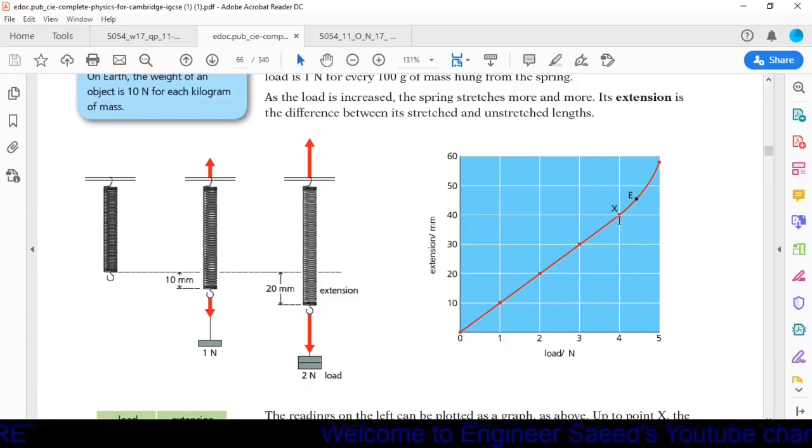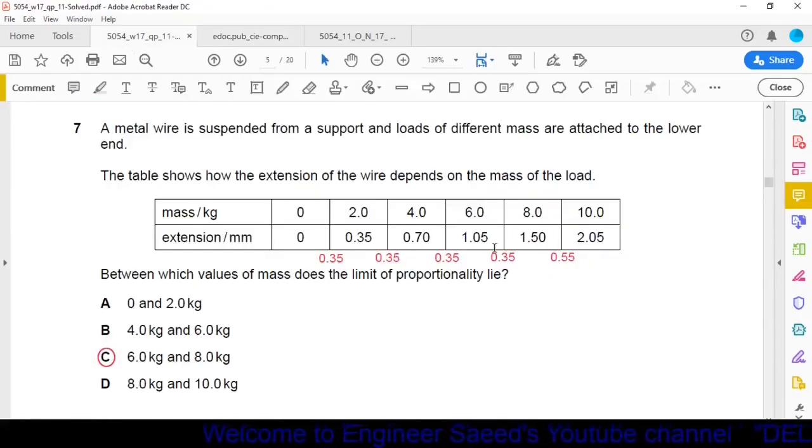After the point X, we are looking, with the increase in load, there is a rapid increase in the extension. So this point, the last point up to which this gradient is a straight line, is called the limit of proportionality. So same thing is here. The last point up to which extension is constant is called limit of proportionality, and it is in between 6 kg and 8 kg masses. So option C is the correct one because the same thing is given in option C.